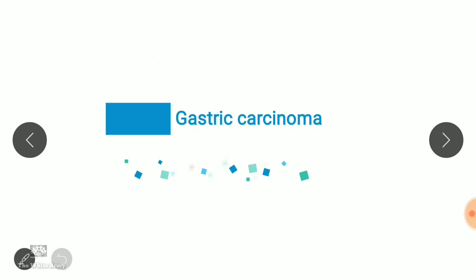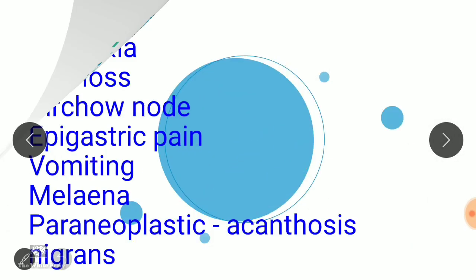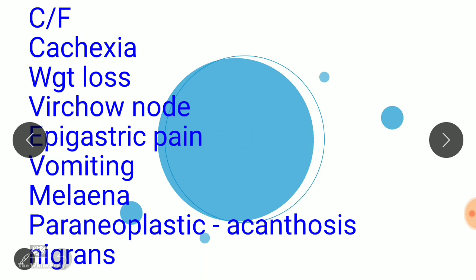And moving over to gastric carcinoma. Gastric carcinoma is the most common malignancy of the stomach. There are also other malignancies like lymphoma, but the most common, 90% of cancers, is adenocarcinoma.